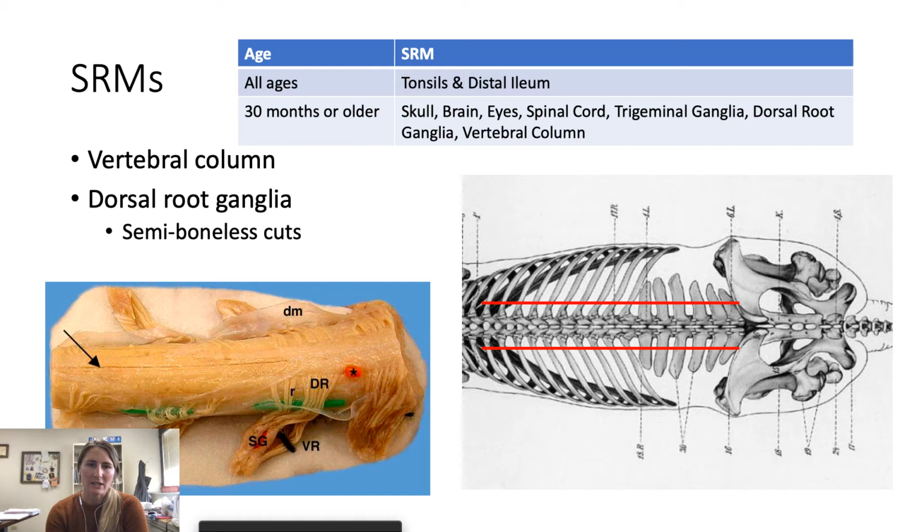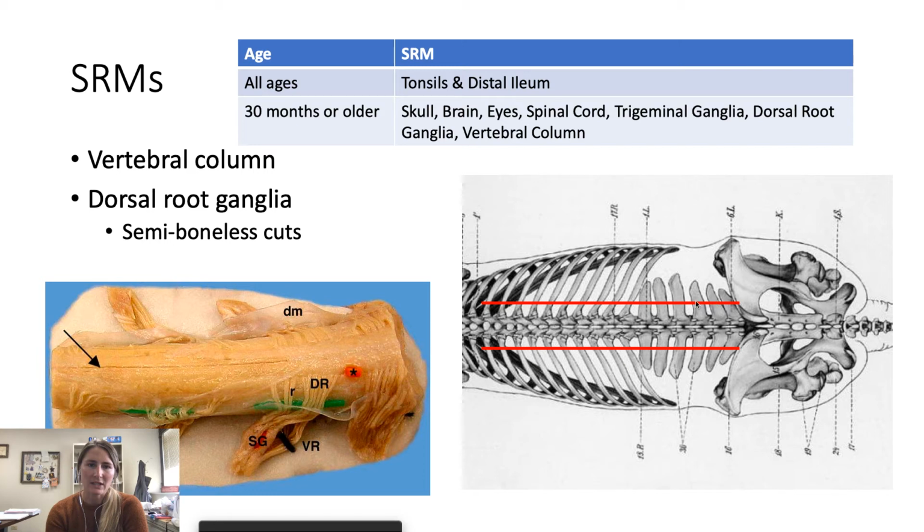Now I say boneless, most over 30-month cattle is creating boneless cuts, but by definition through USDA, we could make some semi-boneless cuts by keeping just the farthest outward portion of that transverse process. So we would make a cut with the bandsaw on the fab floor, right where these red lines are, remove this vertebral column, and then we could keep some semi-boneless cuts off of, say, the New York strip steaks or some ribeyes. That does not often happen. It's easier just to go ahead and remove all the bones and market it as boneless product.